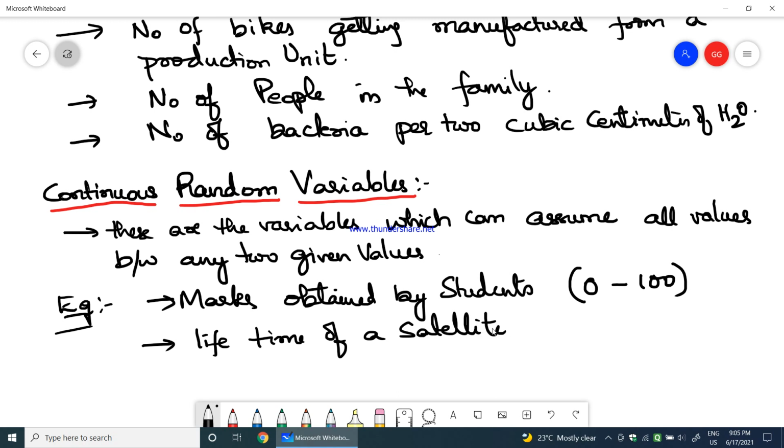So if I ask you to measure the lifetime of a satellite, so for how many days the satellite might be in the space, who knows? It is also a continuous random variable. It can stay for 1 year, 2 years, 3 years, 4 years, 6 years and so on. So the maximum lifetime would be 15 years normally. So it all depends. So the lifetime of a satellite is something related to a continuous random variable. Okay. So you can have many examples for continuous random variables.